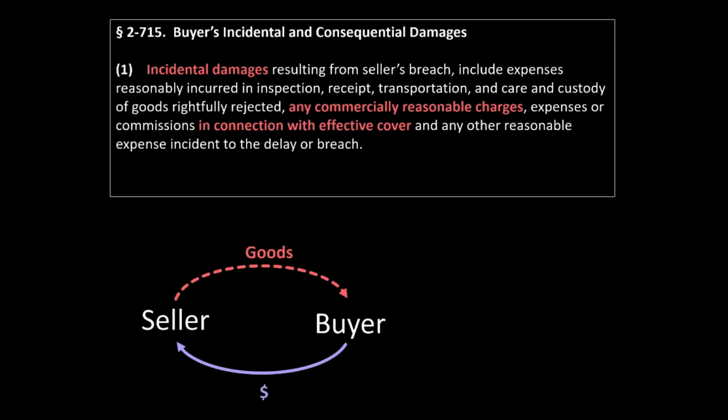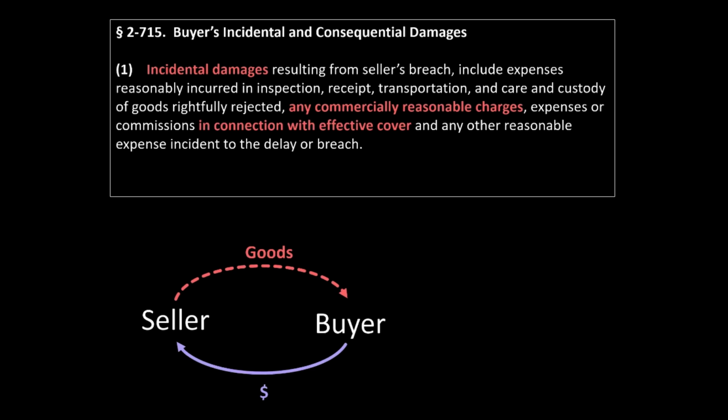cover transaction. Note here, we are not talking about the cost of the substitute goods themselves in a cover transaction. After all, the cost of the cover transaction itself may be recovered as direct damages by the buyer under Section 712 of Article 2. Instead, we're talking about incidental expenses that the buyer might incur associated with a cover.